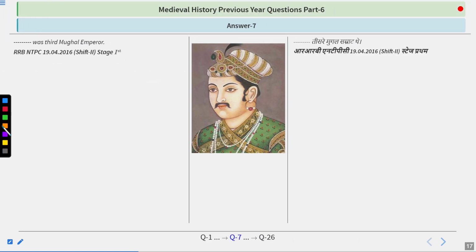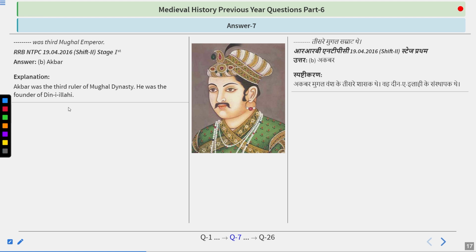And the answer is Akbar. So Akbar was the third ruler of the Mughal dynasty. He was the founder of Deen-e-Ilahi, and he created Deen-e-Ilahi in 1582. Before that, he created the Ibadat Khana, a religious place for understanding all types of religions, and he ruled from 1556 to 1605. His son was Salim, who later became the king, Jahangir. So remember, Akbar was the third Mughal emperor. Before him, the king was Humayun, and before him, the king was Babur.